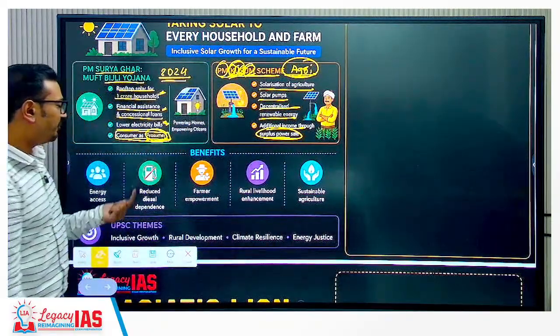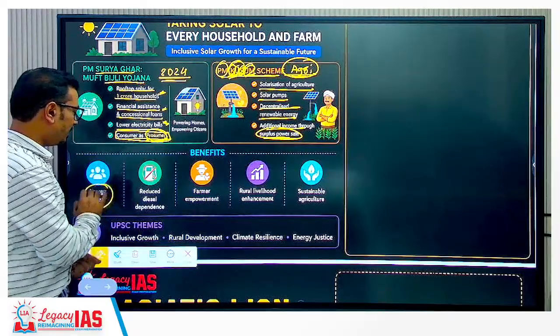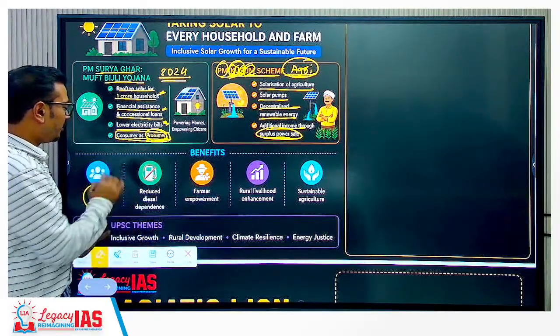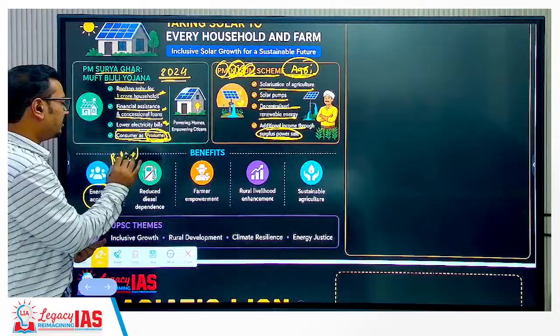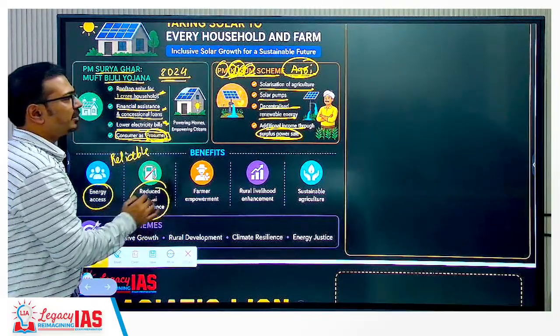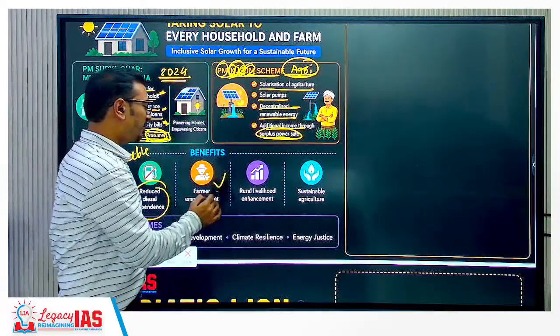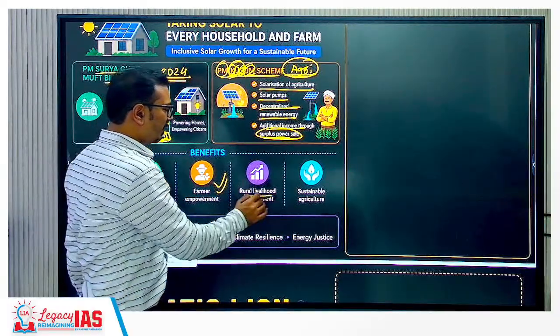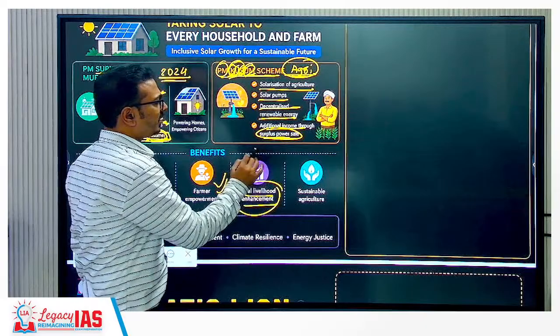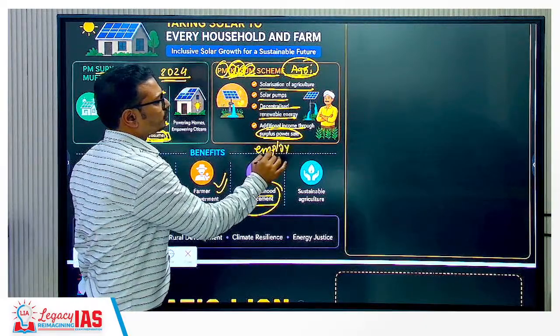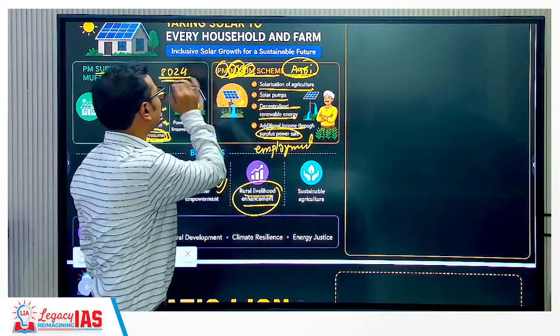Okay, so benefits, of course, the energy access is there, and that too reliable, quality. Then reduced diesel dependence, especially for solar pumps, on which farmers were dependent. Farmers' empowerment through income generation, rural livelihood enhancement, because it will generate employment also, because solar mitras are part of the Kusum scheme.